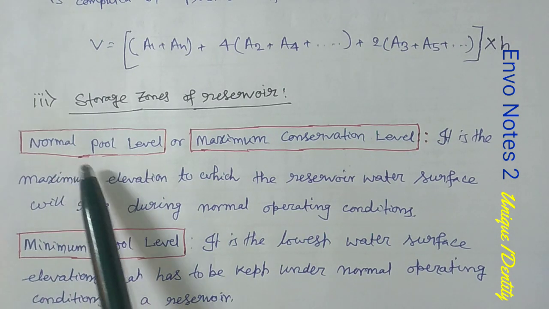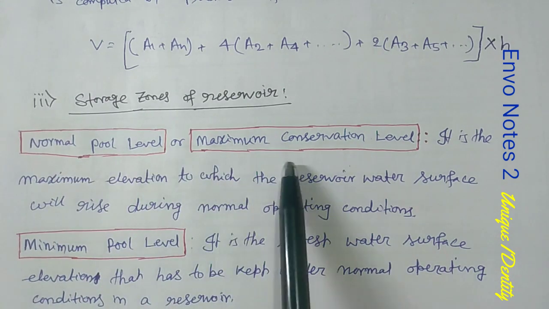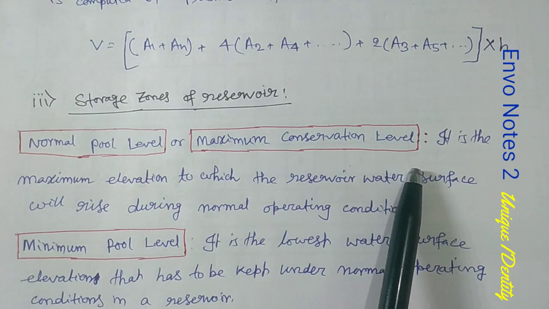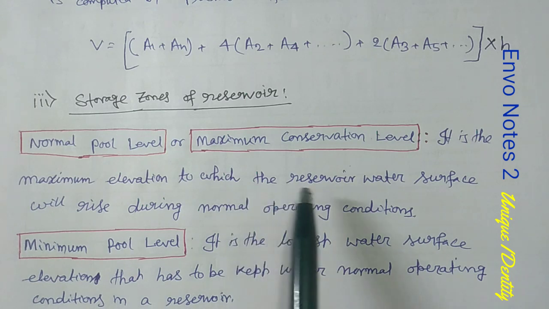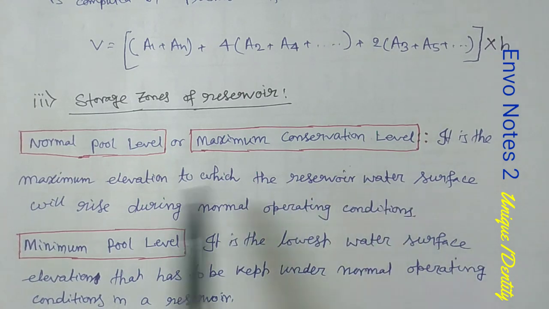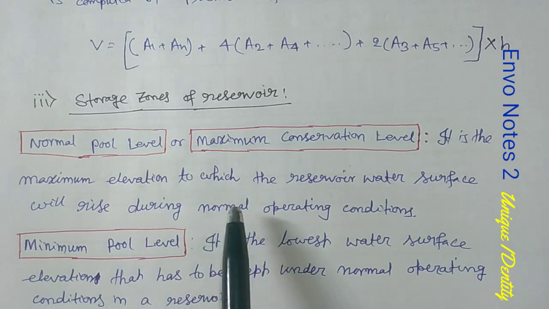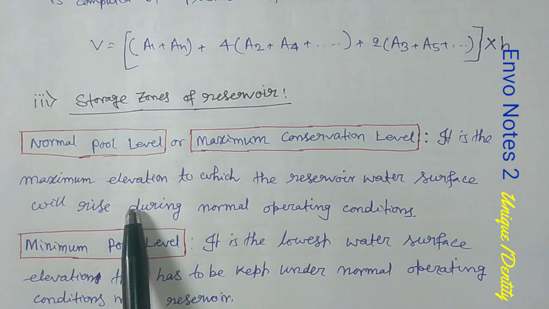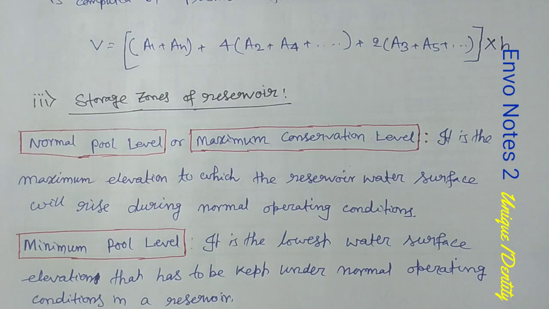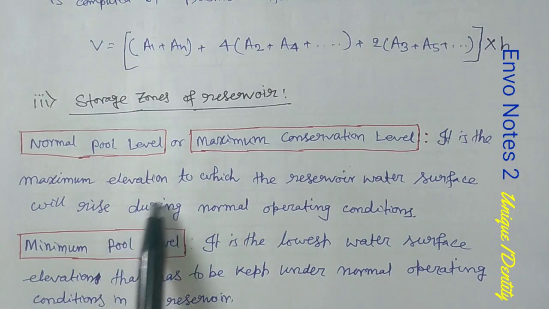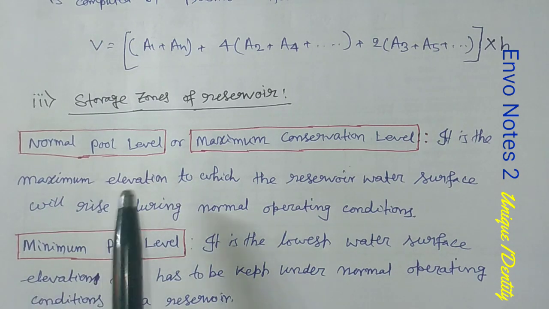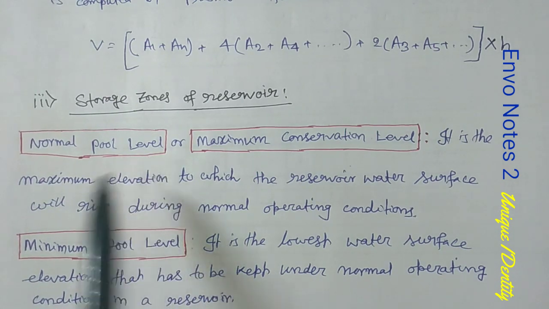Now the first one is normal pool level or maximum conservation level. What is this? It is the maximum elevation to which the reservoir water surface will rise during normal operating conditions. So this is nothing but the crest of the spillway, or the top of the spillway level is the normal pool level.